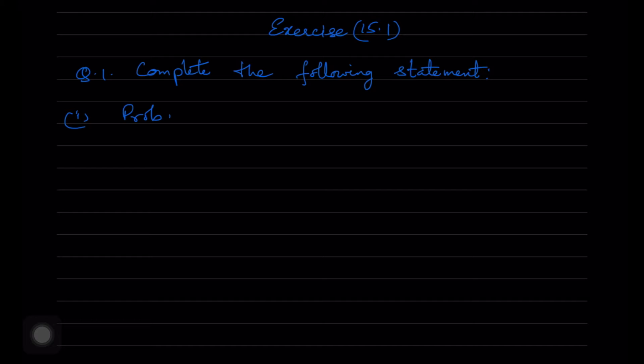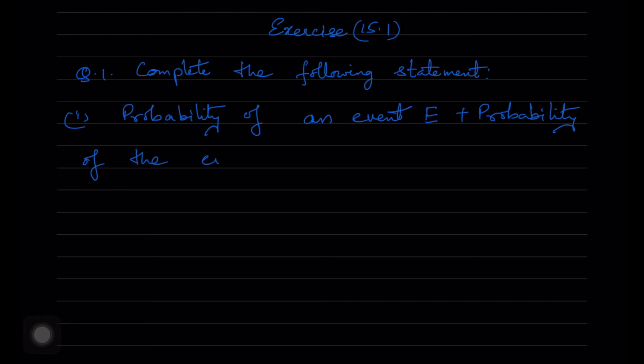Probability exercise 15.1, chapter 15. First question is to complete the following statements. Probability of an event E plus probability of the event not E is equal to how much? Is equal to 1.